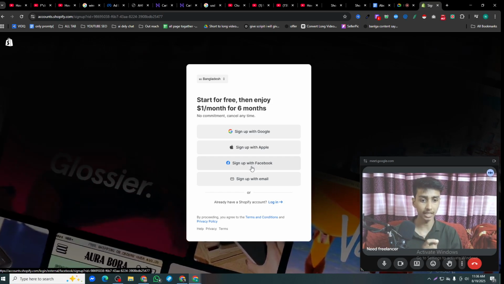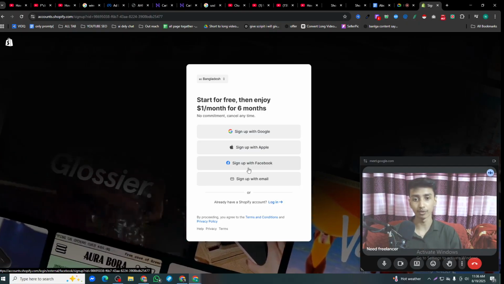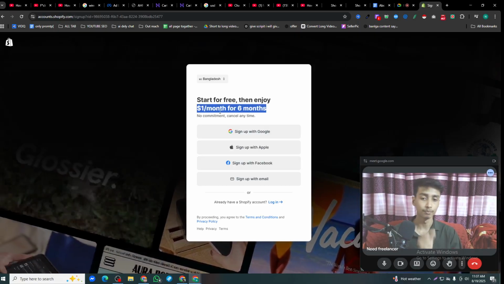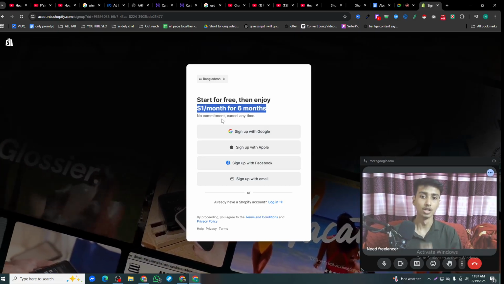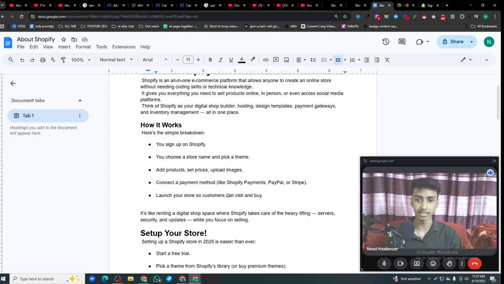So Shopify is a great platform for you. If you are confused about moving from WordPress to Shopify, I 100% recommend it. As you can see, $1 for 6 months. This is an incredible offer from Shopify. Okay guys, I hope you completely understand. Now let's move to the sheet and explain step by step.